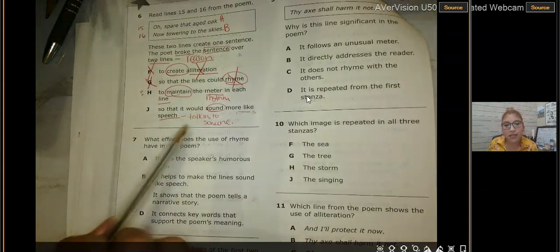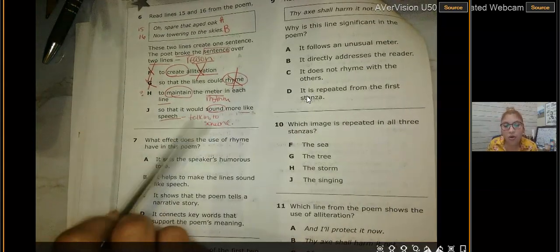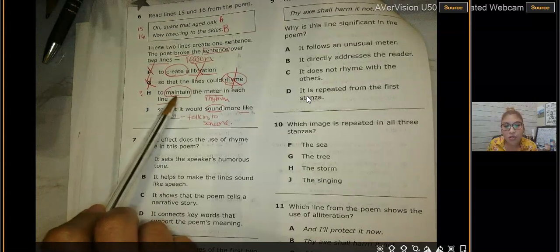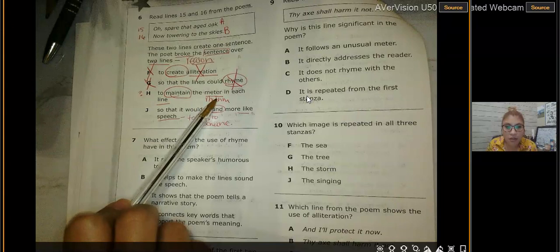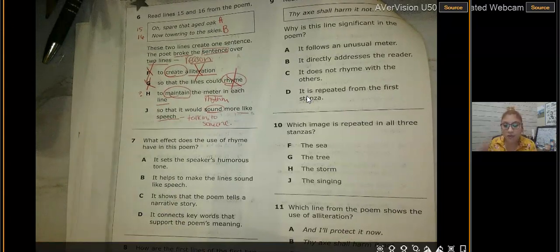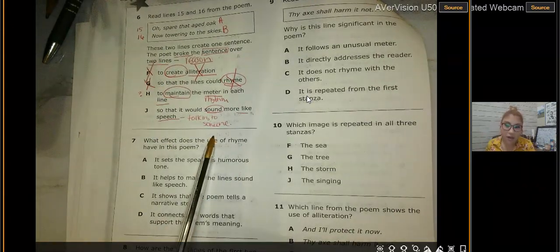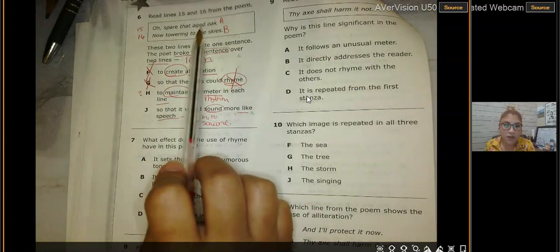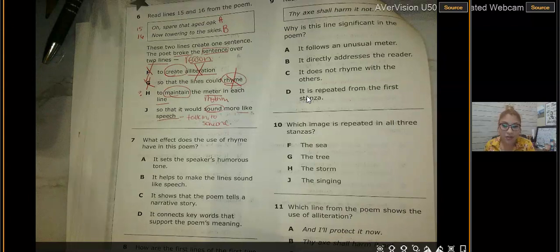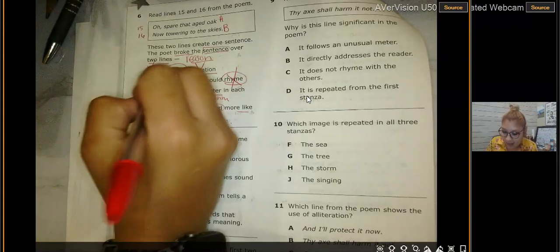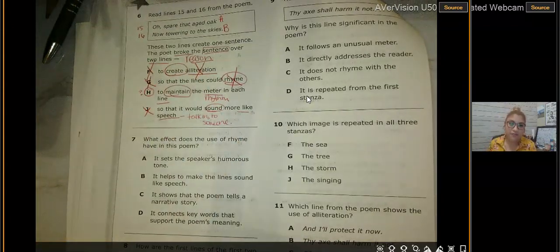So does it sound like he's talking to someone, or does it sound like he's maintaining a meter, which is a rhythm in each line? So does he have a rhythm in each line, or does he have a conversation? "Oh, spare that hoary oak, now towering to the skies." So the best answer is H, because it has a little pitch, it has a little rhythm, stressed or unstressed syllables.